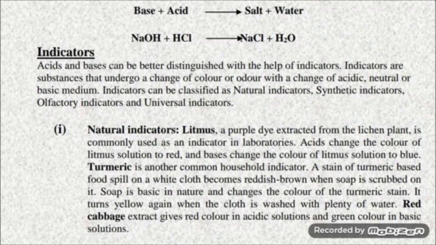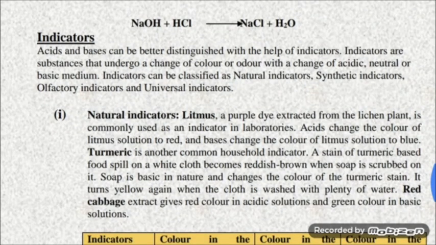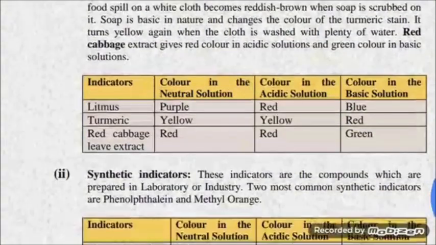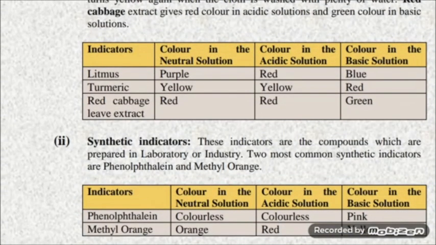Then there is another natural indicator, red cabbage. Red cabbage extract gives red color in acidic solution and green color in basic solution. You can see the table listed here: name of indicators, their color in neutral solution, their color in acidic solution, then their color in basic solution.